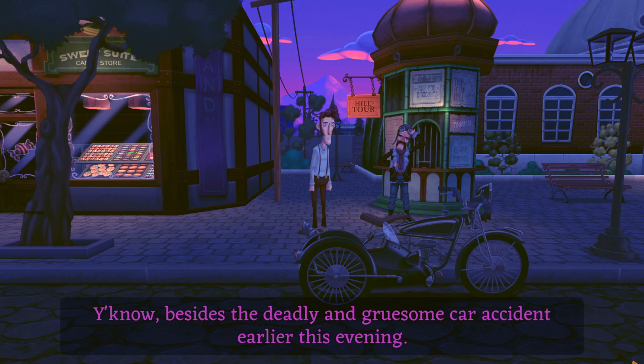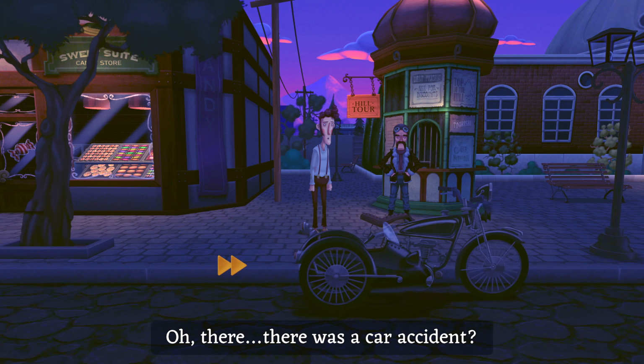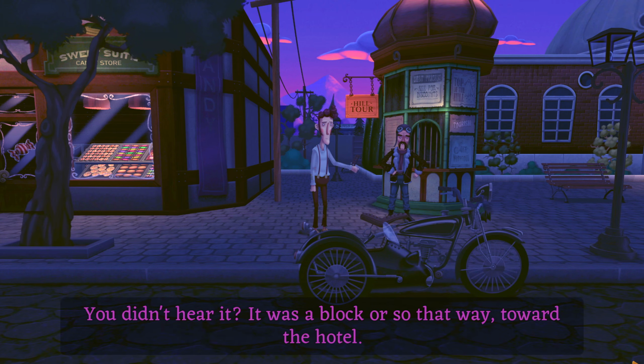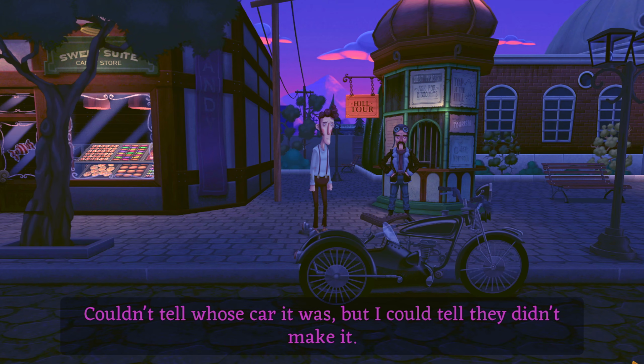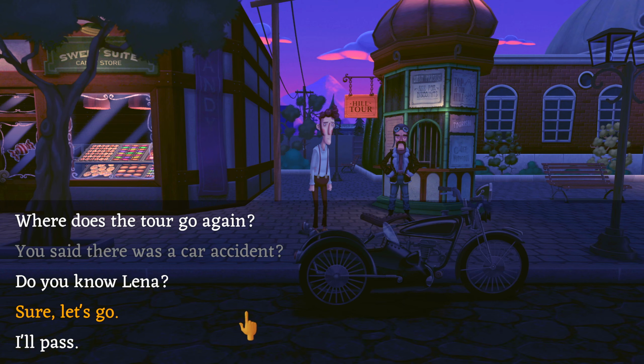Are they? You know, besides the deadly and gruesome car accident earlier this evening. Yeah, you mentioned a car accident? Oh, there was a car accident? I had no idea. You didn't hear it? It was a block or so that way toward the hotel. Couldn't tell whose car it was, but I could tell they didn't make it. I thought all the talk about that crosswalk was superstition. Now I'm not so sure. Yeah, well, now we know better, don't we?